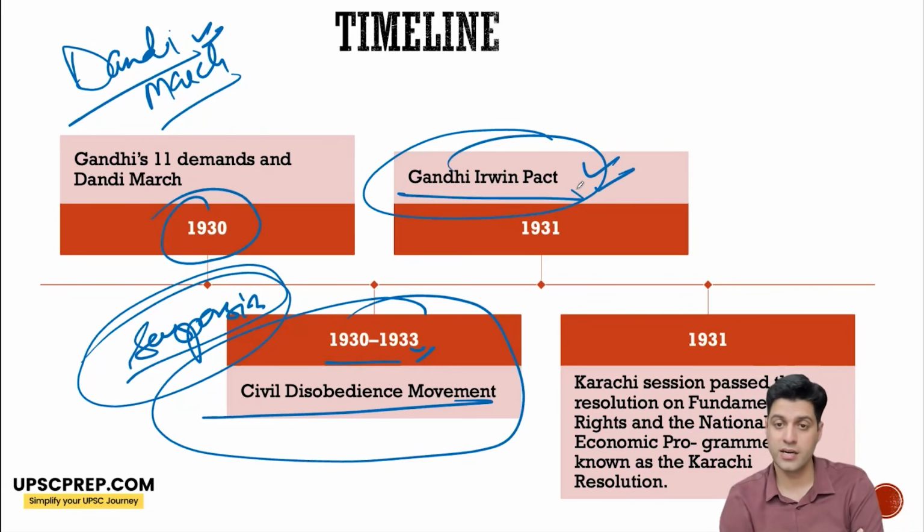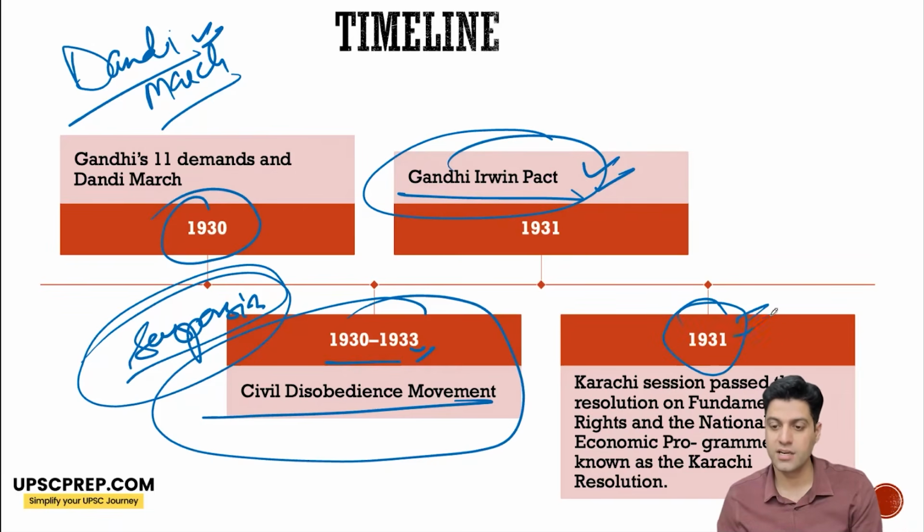There they agreed to a pact on the basis of which Congress would participate in the second roundtable conference. And this led to the suspension of the civil disobedience movement for a period.